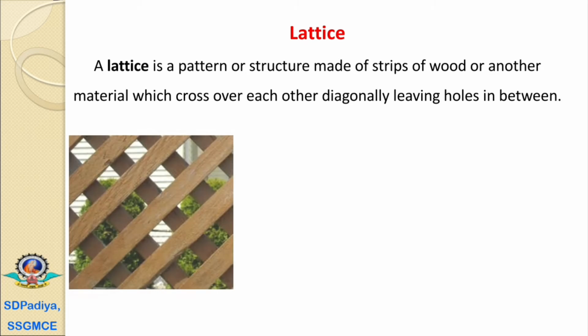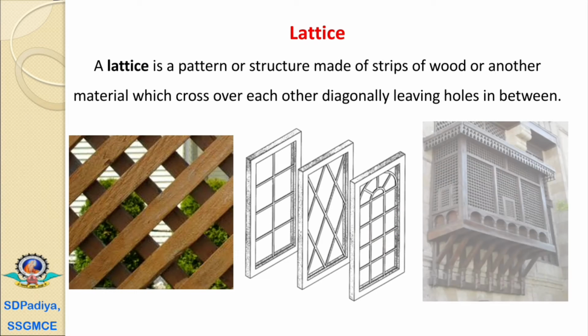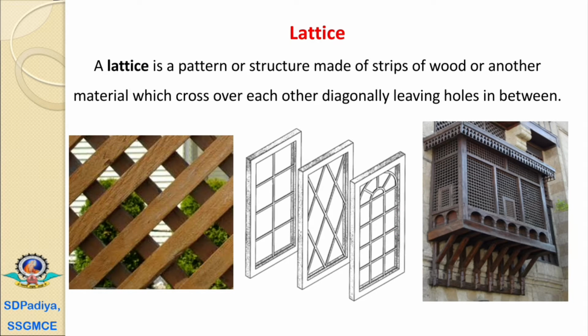In our daily life, we use such a structure made of strips of wood as a protection wall in gardens, as the grills we use for windows and doors in the construction of a house, and similarly in the construction of balconies. Generally, these three are the examples in our daily life.